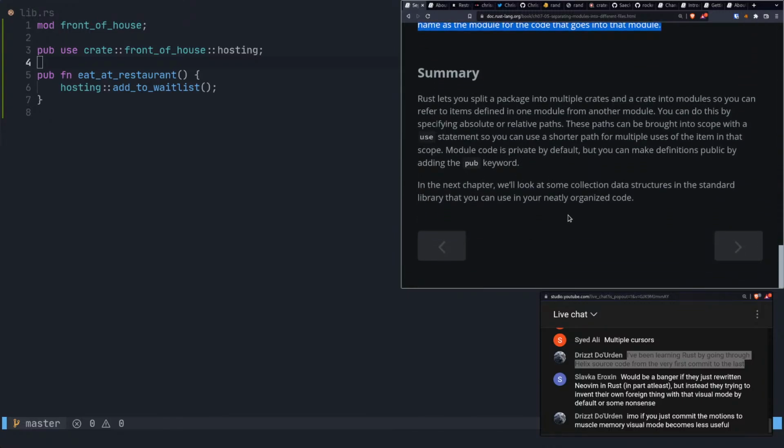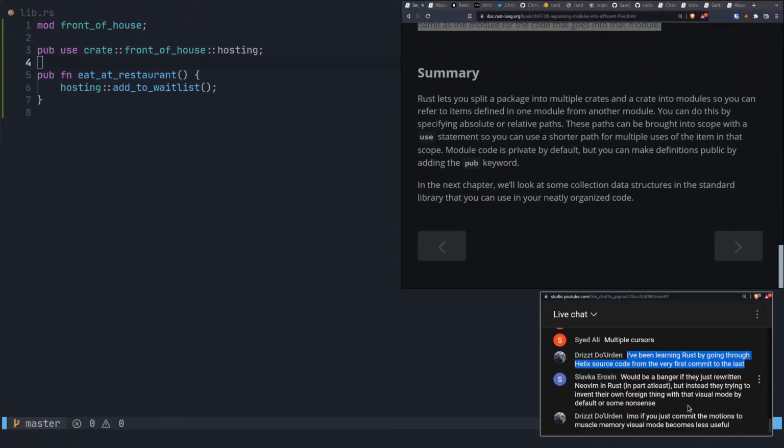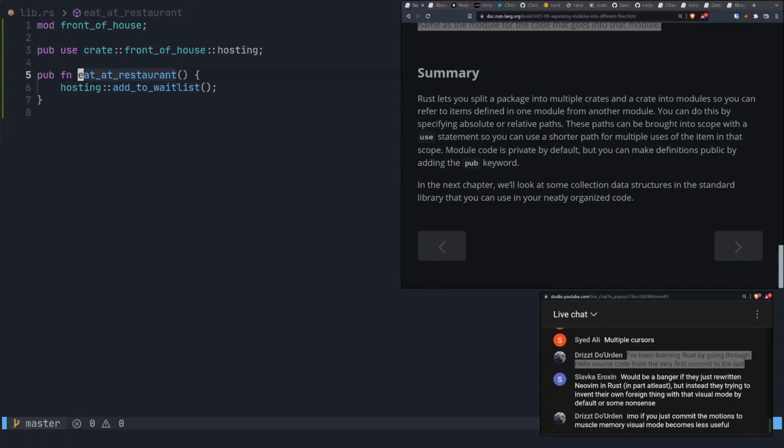Fair enough. In my opinion, if you just commit the motions to muscle memory, visual mode becomes less useful. Maybe. Well, yeah, of course, right? For instance, you might say, all right, I want to change this word, and so you might think visual mode C, right?